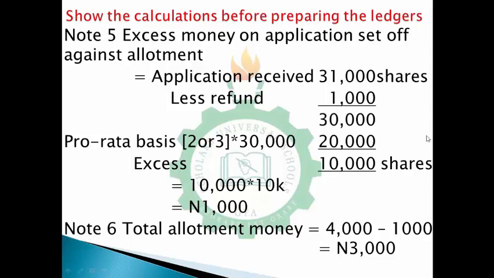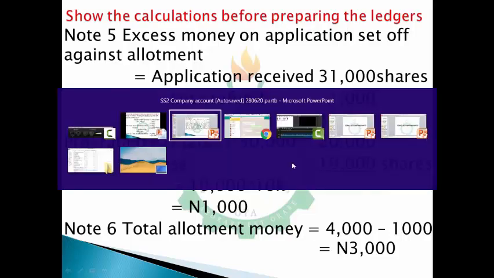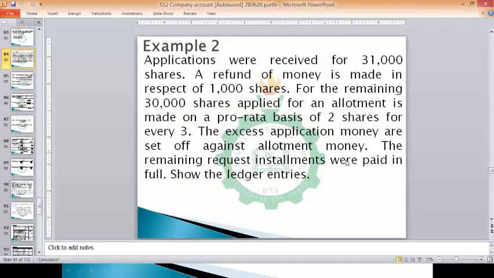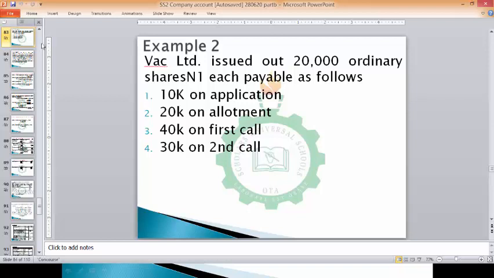So if you understand this, let me move on. Now I can move to the next, which is, they said that the remaining request installments were paid in full, and the remaining requests involved the first call and the second call. So for first call I have 40 kobo, and second call I have 30 kobo.